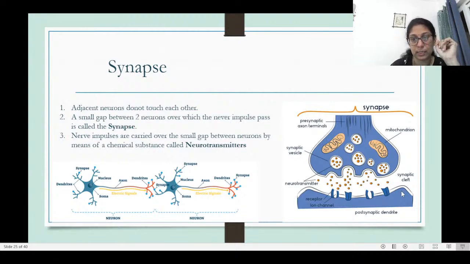So these chemicals out here. Through the neurotransmitters, the information from the first neuron travels to the next neuron, which has the receptors here which receive these neurotransmitters. And so the electric signal from one neuron gets converted into a chemical, which is chemical energy, the neurotransmitter, and then that gets reconverted again into electric energy and moves into the next neuron.